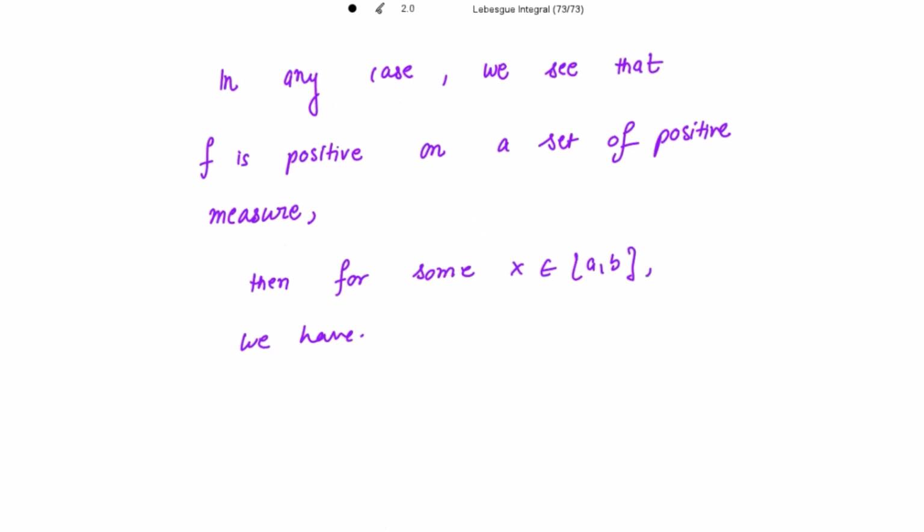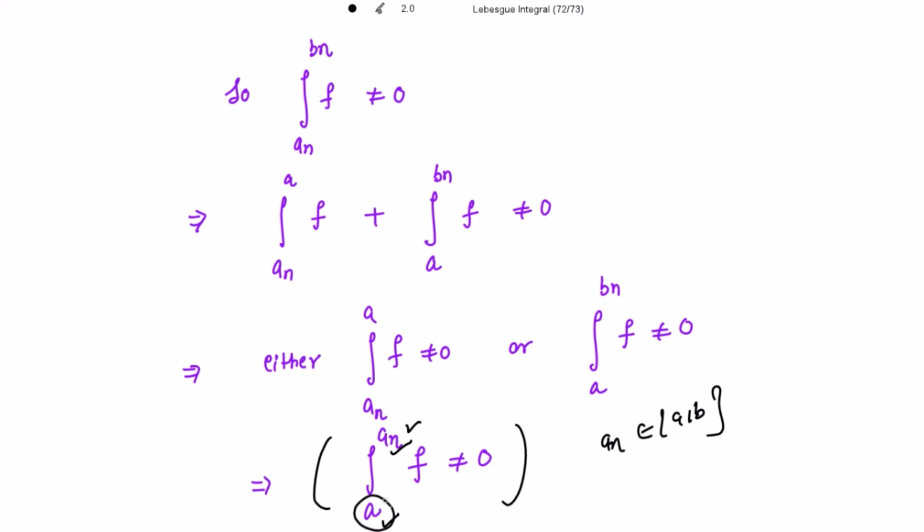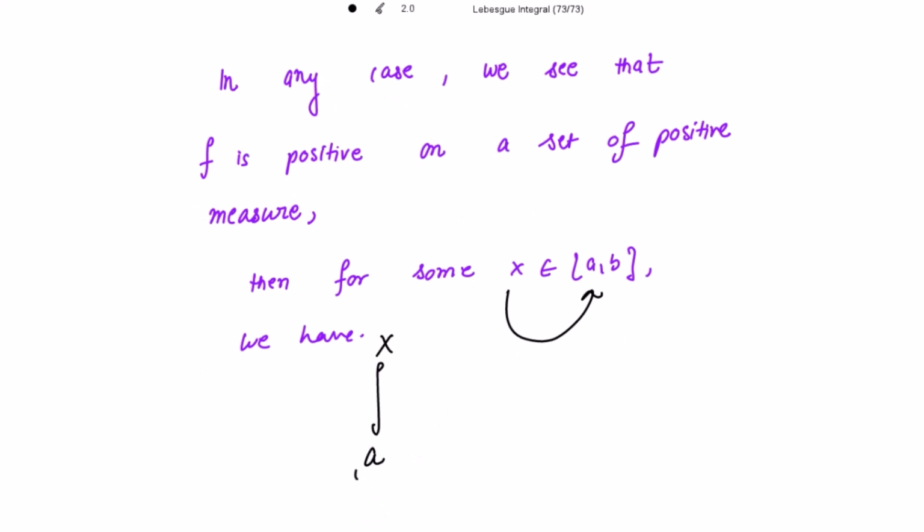So can I write that for x belonging to this closed interval AB, the integration from a to x, the lower limit is a and the upper is x, the point belonging to this closed interval AB? So we have the integration from a to x of f to be non-zero, which is a contradiction.